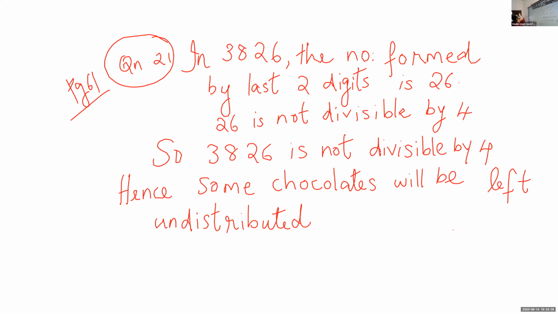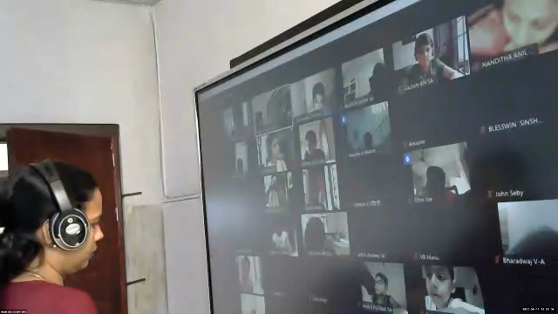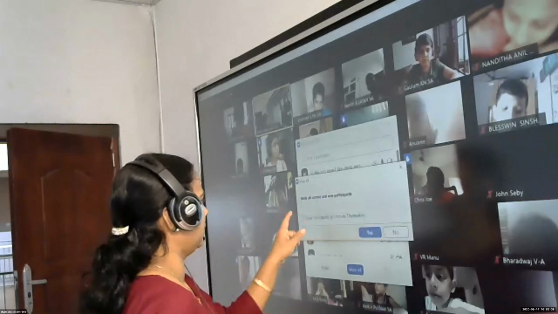Madhav, completed? Please unmute and speak. Finished? Okay. So children, here the number formed by the last 2 digits is 26 and this is not divisible by 4. That means there will be some chocolates left after distribution. All of you completed? No, ma'am. Ma'am, can you please share the screen one more time? Yes. You're a bit late.